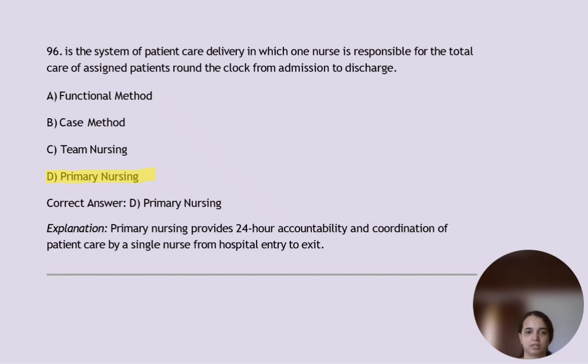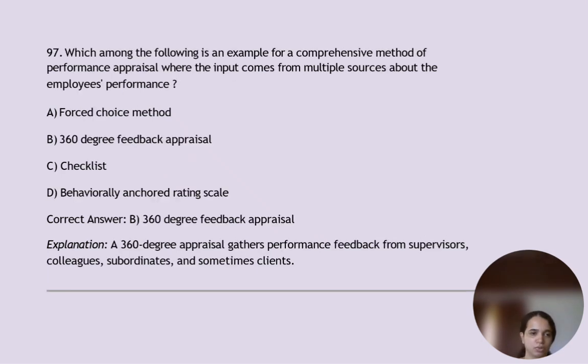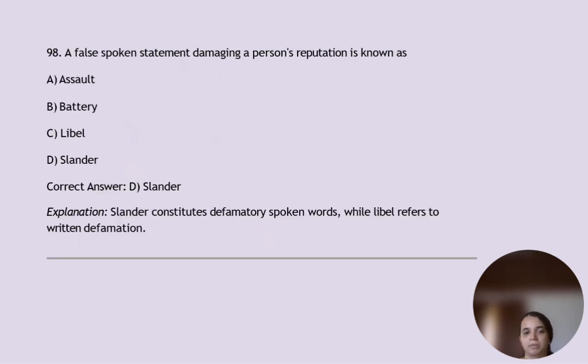Which among the following is an example for a comprehensive method of performance appraisal where the input comes from multiple sources about the employee's performance? It's option B, 360-degree feedback appraisal, where a 360-degree appraisal gathers performance feedback from supervisors, colleagues, subordinates, and sometimes from clients as well. Next, a false spoken statement damaging a person's reputation is known as slander. Okay, using defamatory spoken words, while libel refers to written defamation.